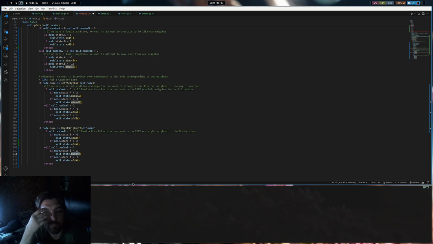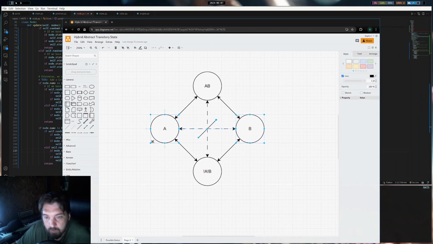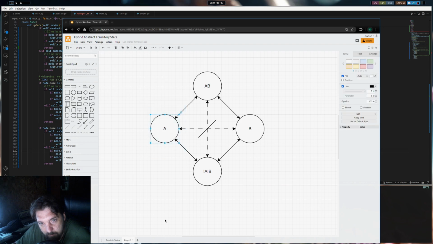It's a little confusing when I think about it like that. Oh yeah, we don't want to overtake it. We want a minus b so that we do not overtake our neighbor's b. And then also we want a minus b minus a. Yeah, okay. So if we decide to make a positive move here, if it's this neighbor, we want to